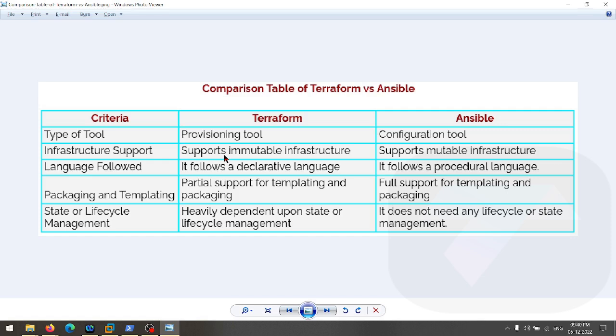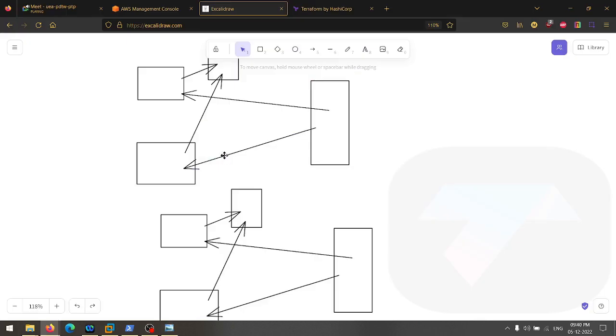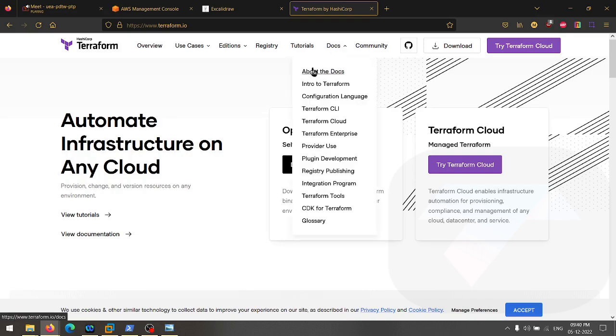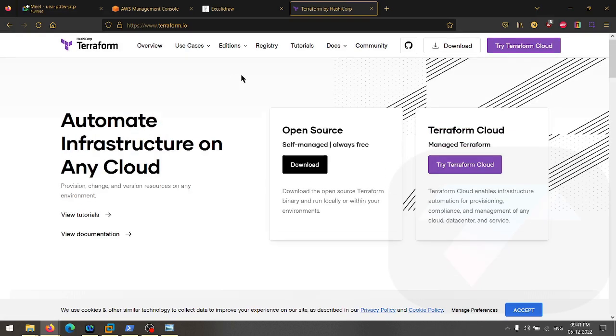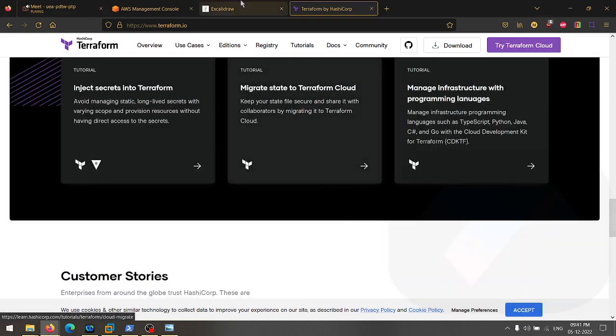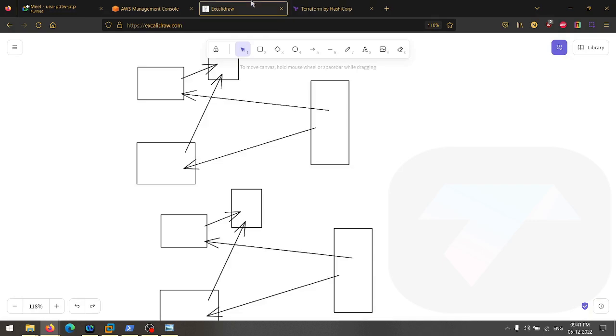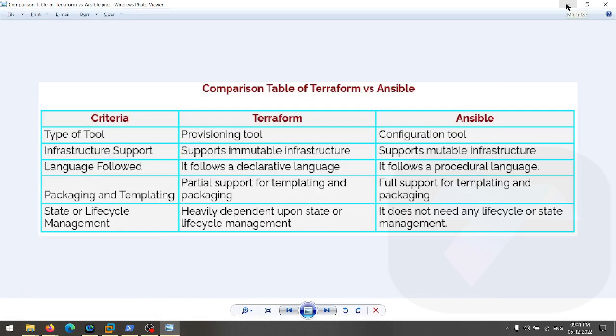I guess you guys got the whole concept, all the differences between Terraform and Ansible. We will talk about Ansible more and do the practical of Ansible. Before that, let's do the practical of CloudFormation. For the practical of Terraform, you first have to go through the Terraform concepts and the documentation, and there are lots of modules to go through. CloudFormation is very easy, a very easy concept. We'll do that. So let's start with CloudFormation.